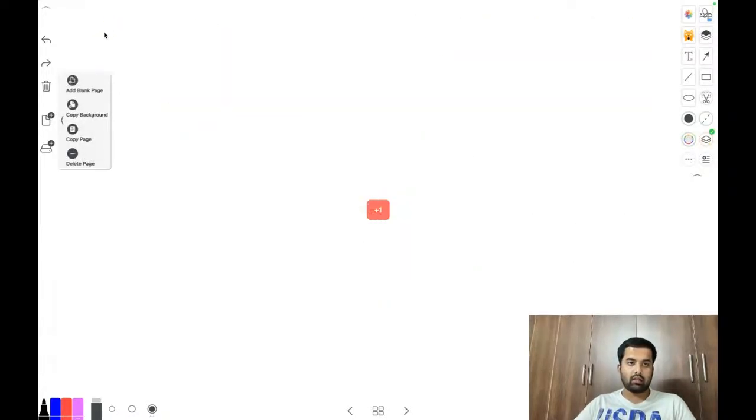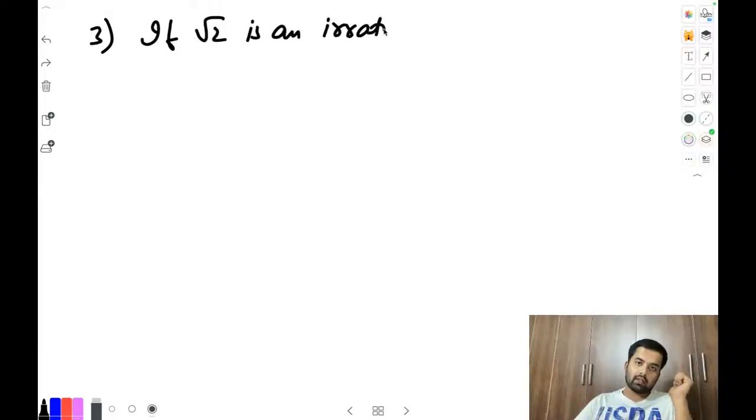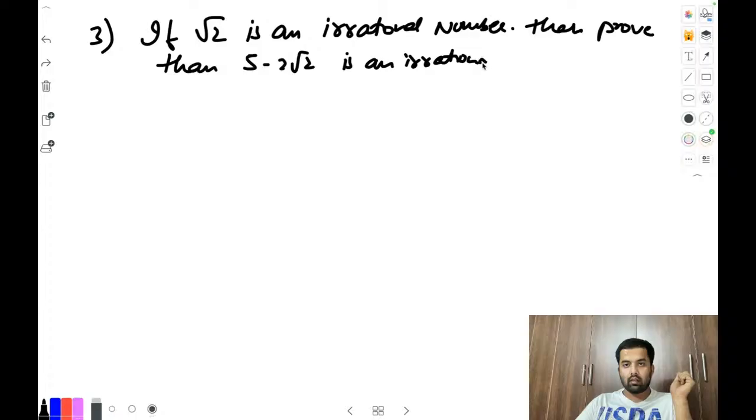Question number 3 is this one. It says, if root 2 is an irrational number, full stop. It is given, okay? Then prove that 5 minus 2 root 2 is an irrational number.